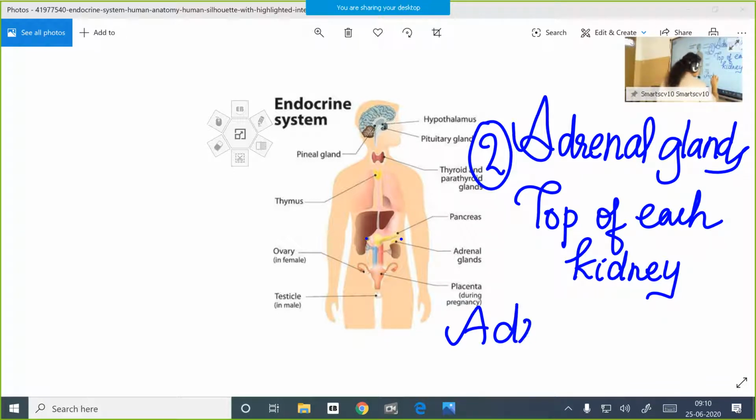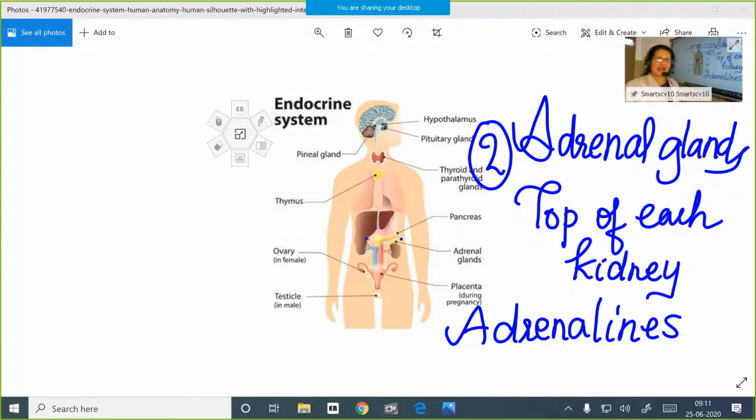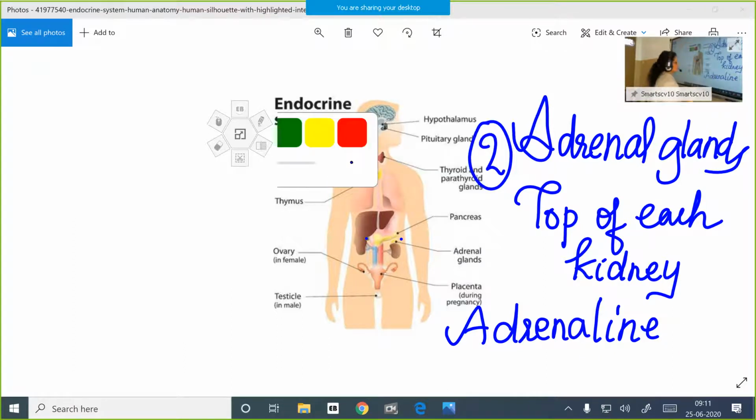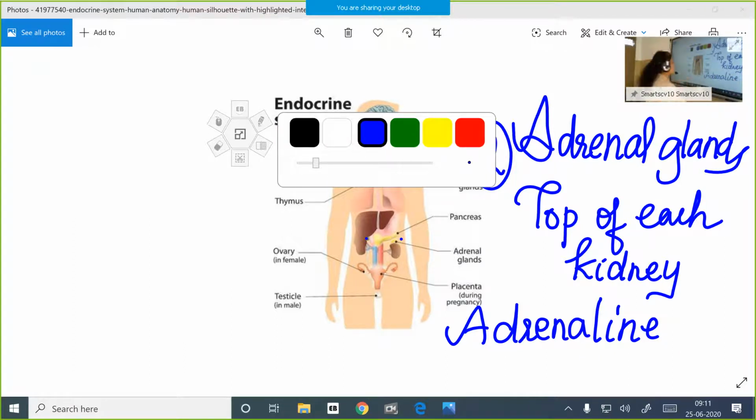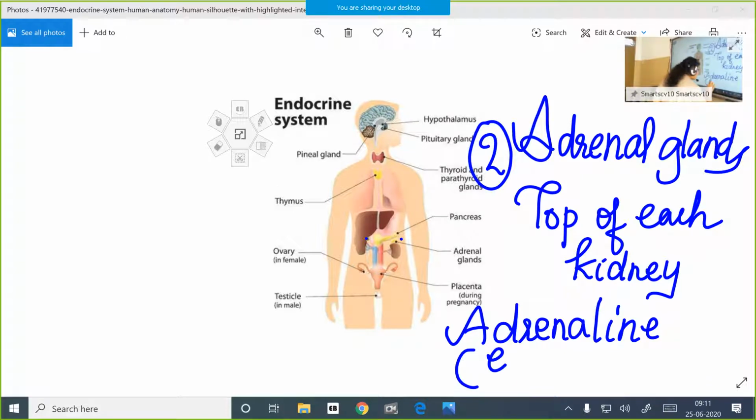Adrenaline hormone is secreted by the adrenal glands in traces under normal conditions. When we are relaxed, this hormone is secreted in lower quantities only. This hormone has another name also.